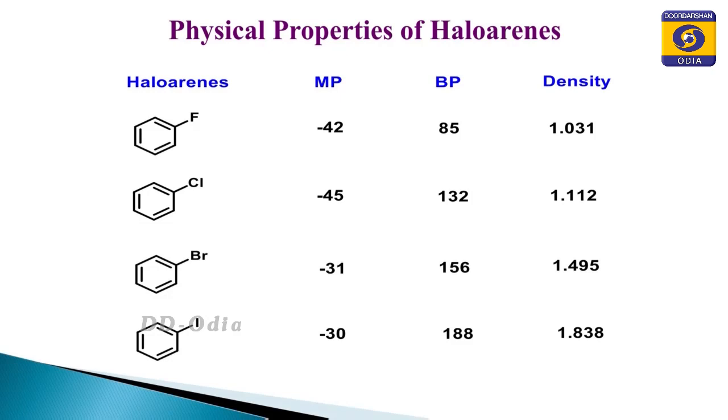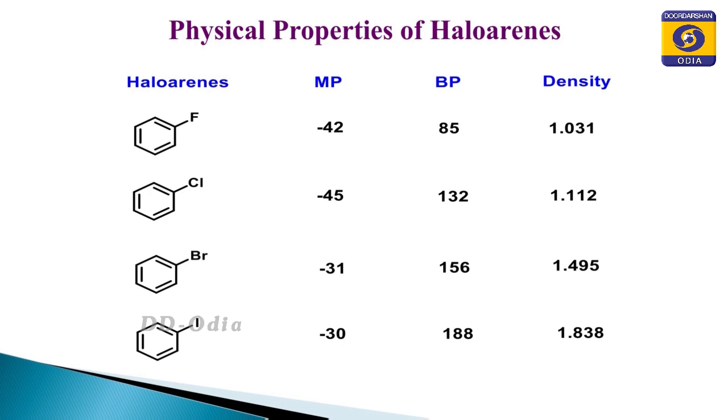You see that in the case of fluorobenzene the melting point is minus 42, whereas for chlorobenzene it is minus 45. These are in degree centigrade. For bromobenzene it is minus 31 and minus 30. Similarly, for boiling points you see the gradual rise in the value, and also in the density. So, these properties gradually rise as we change only the halogen atoms and the aryl group remains the same, that is the phenyl group.